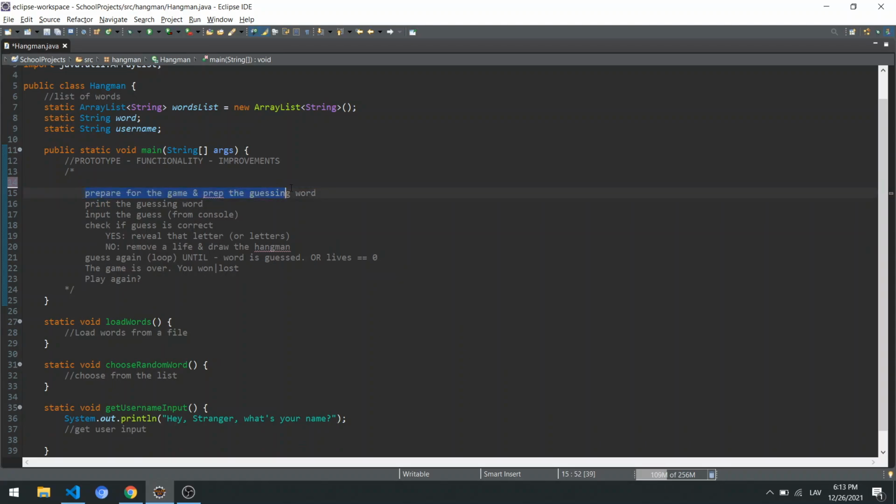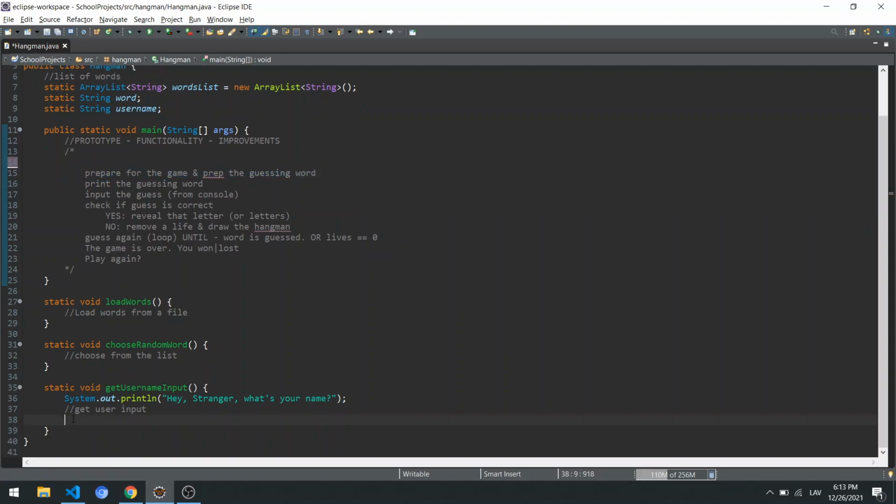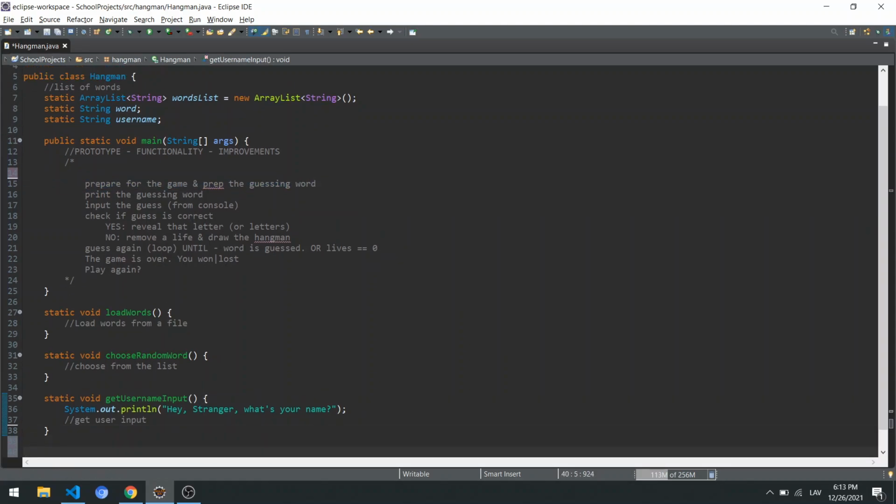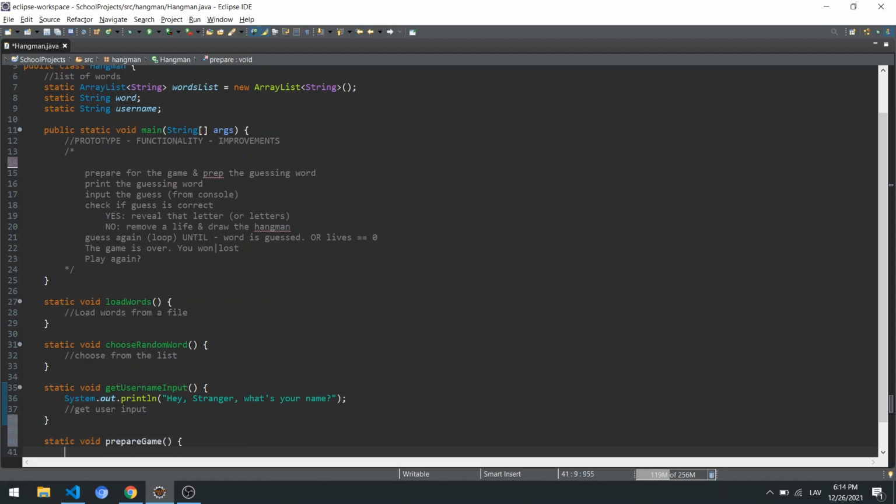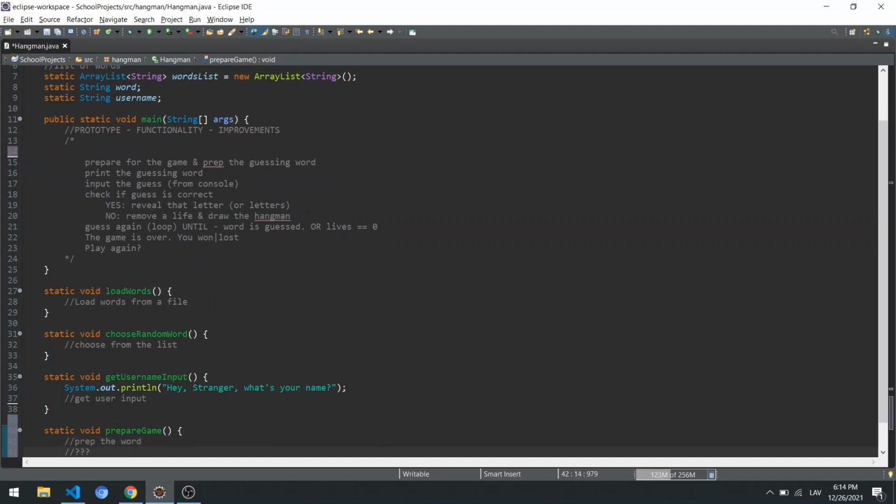Now we need to prepare the game and prepare the guessing word. Nothing too complex. As we probably don't know what we're going to add there, we're going to create simply prepareGame. Maybe prep the word and maybe something else. We don't know yet.